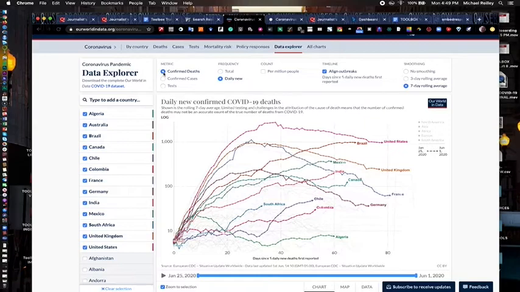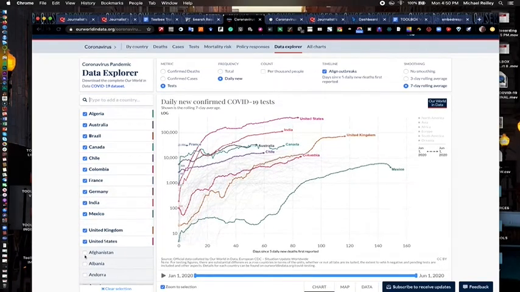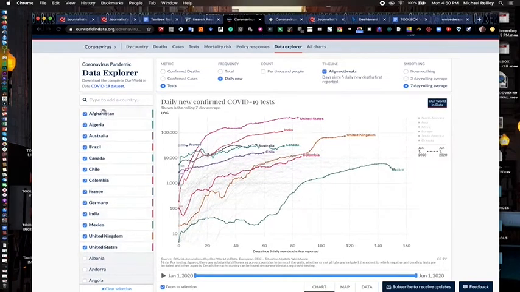But as you can see, it's set here to confirmed deaths. I can switch that over to tests. I can also add and deselect specific countries that I want to here. I can also type in the search bar up here to add one.